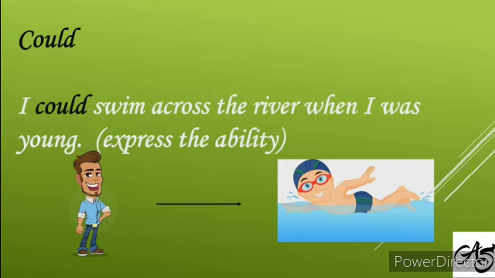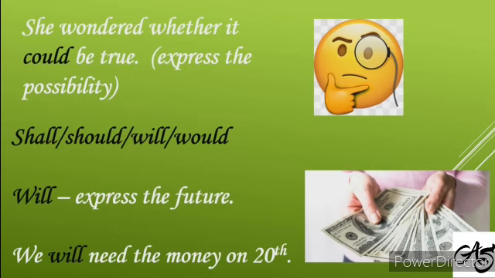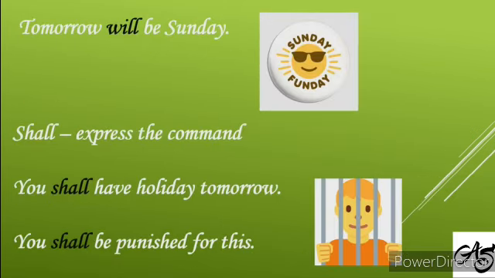Could and might. I could swim across the river when I was young. Ability. She wondered whether it could be true. This is possibility. And let us see shall, should, will, would. We will need the money on 20th. Tomorrow will be Sunday. So this all expresses purely future.